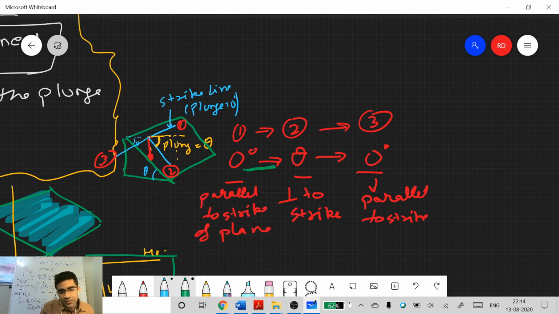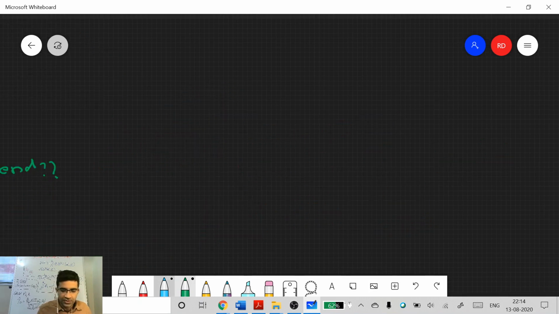I cannot directly answer the question because it will depend on the trend. What trend you are looking at, but you can solve this problem just like you did with true dip and apparent dip, in the sense that you have these two lines. Let's say this is at 0, this is h, it is dipping in this direction, and my distance between them is x.